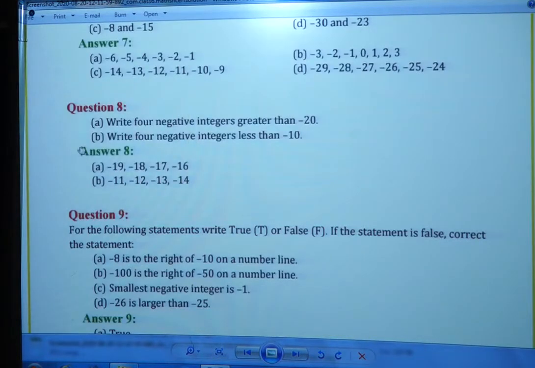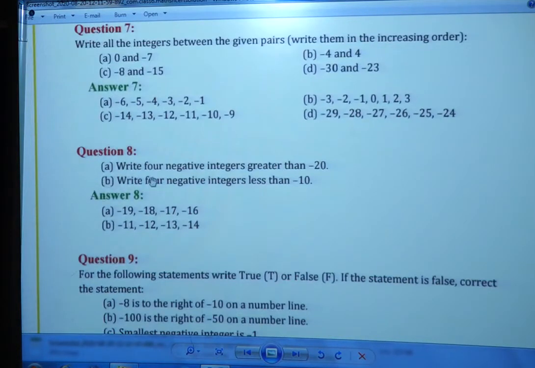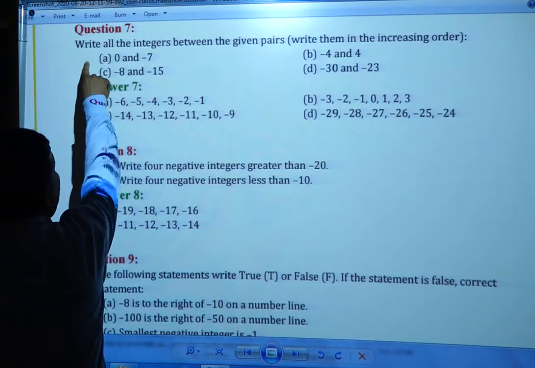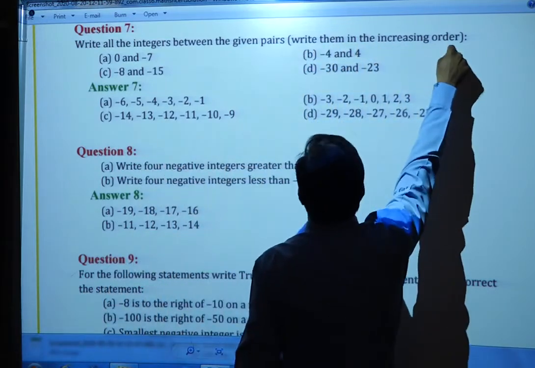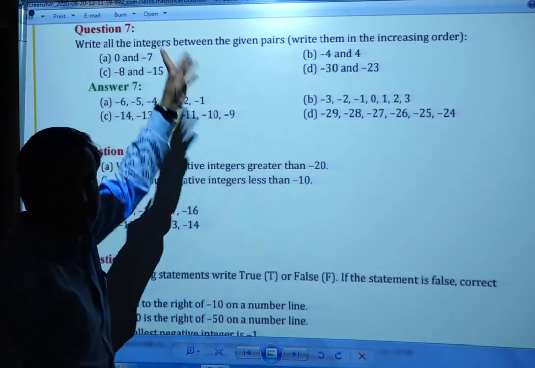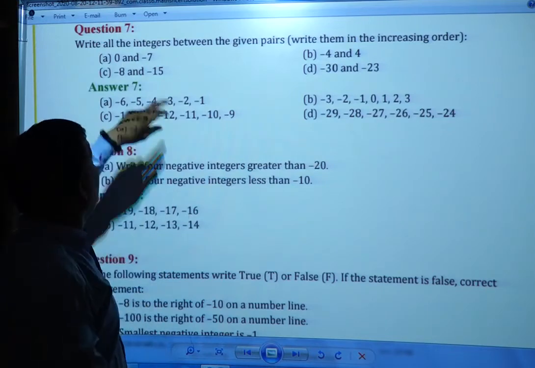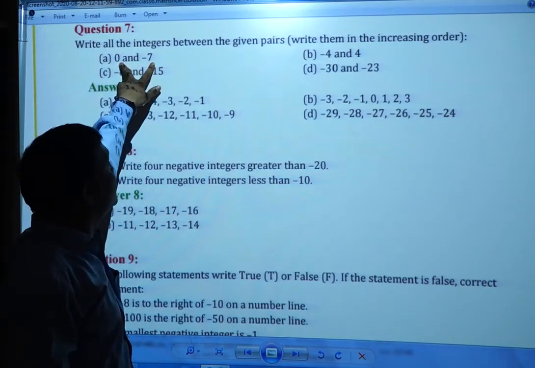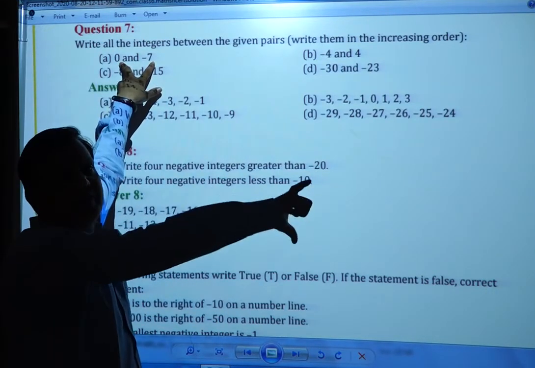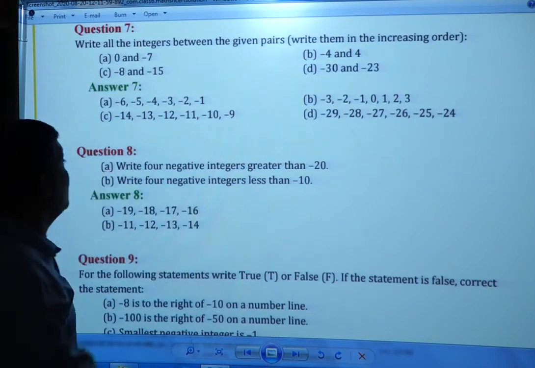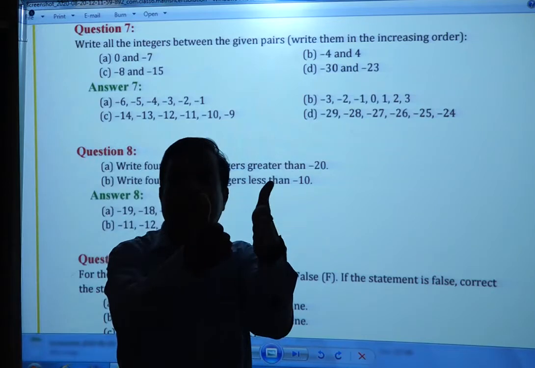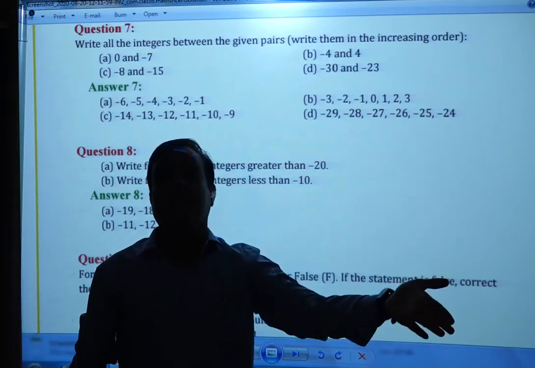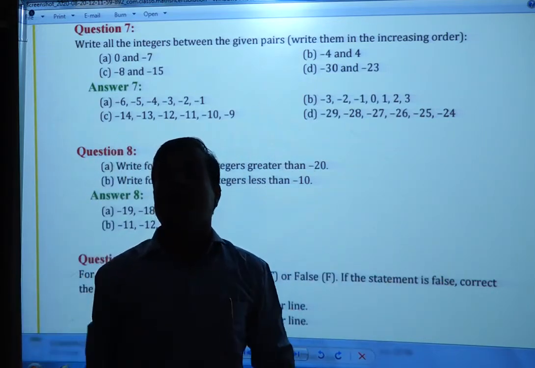Now next question, question number 7. What is question number 7? Write all the integers between the given pairs. Write them in increasing order. Now you have to write this in increasing order. So what do you have to do? 0 and -7. Write all these numbers in increasing order. First you have to write the numbers between. Between means the numbers which come between 0 and -7. You cannot write 0 and you cannot write -7. So, increasing order.